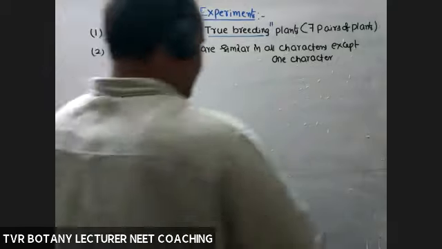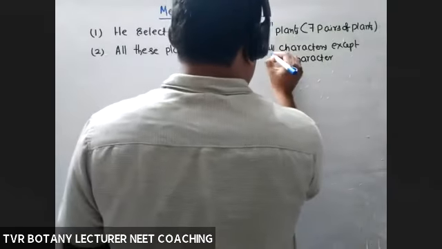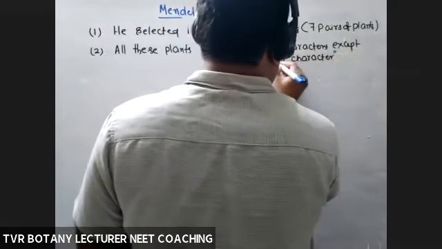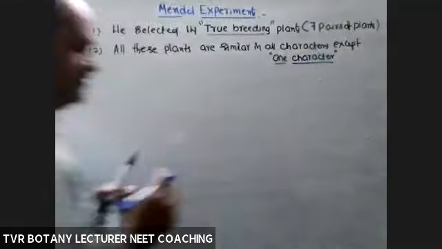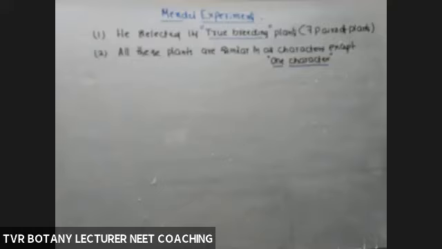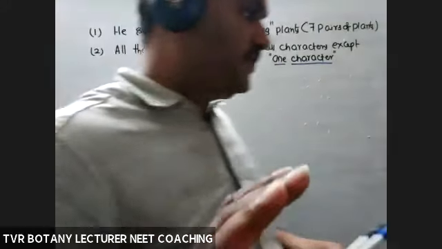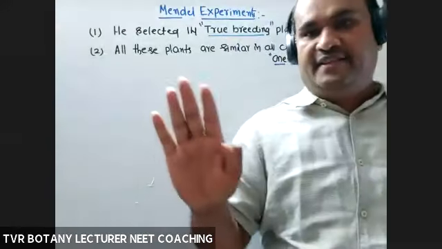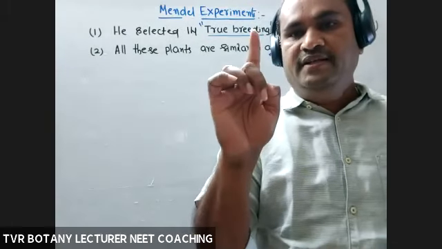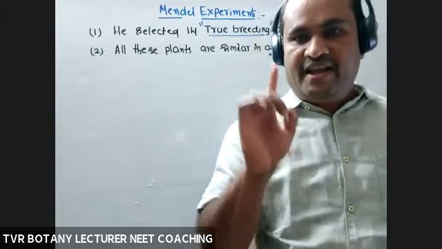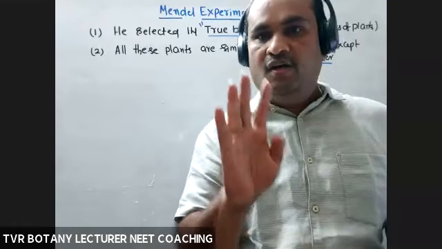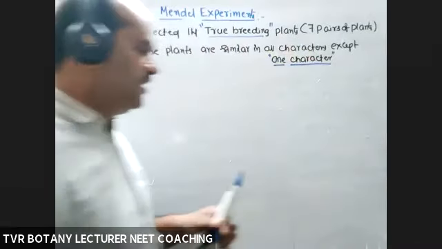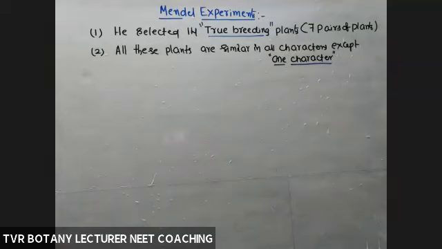So that study of inheritance of one character was one of the reasons for his success. So these plants are similar in all characters except one. He identified inheritance of that character. So that's why he selected 14 plants which are dissimilar in one character only.